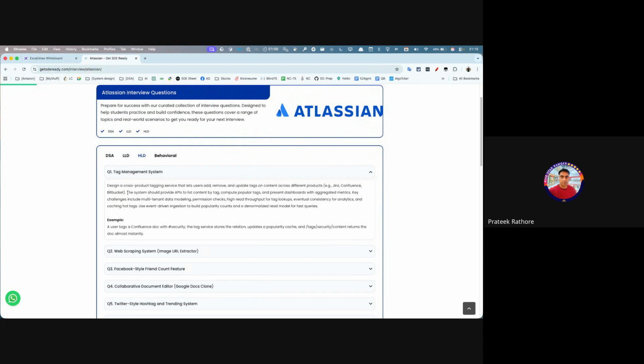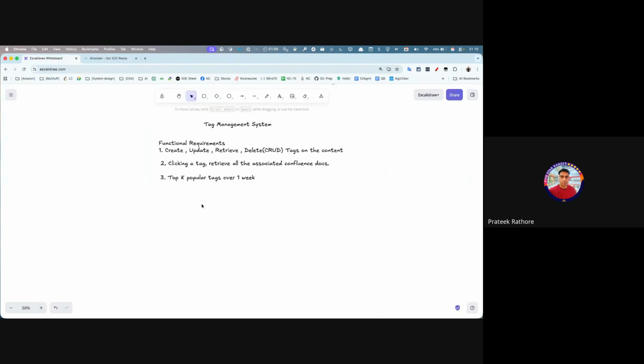Yeah, the system should provide APIs to list content, which is the second point that we wrote, compute popular tags, and present a dashboard with aggregated metrics. So I've just shortened this and put here that I want to see the top K popular tags over a week. So in general, I've written this. Anything else that comes to your mind, you can speak up.